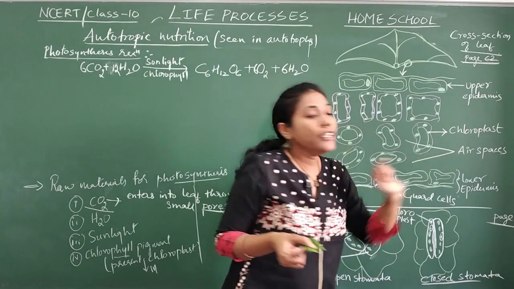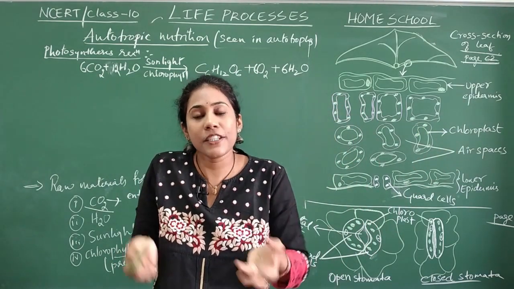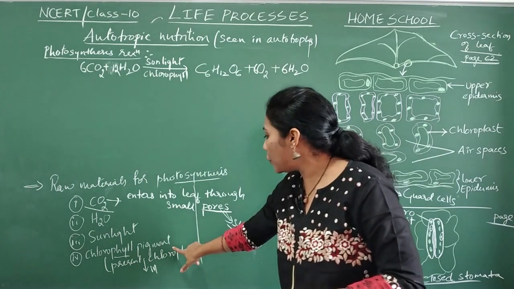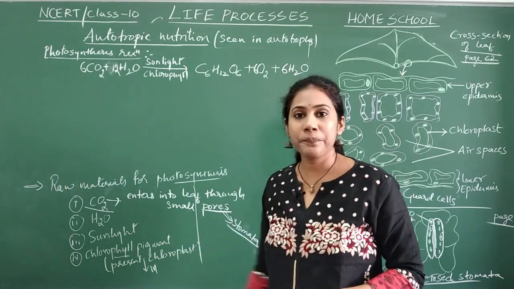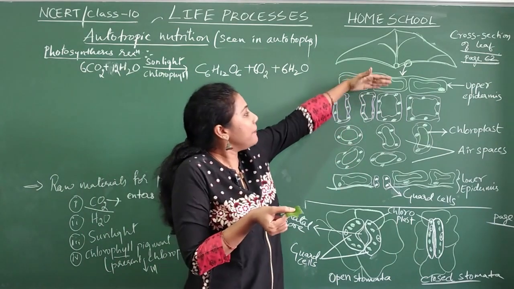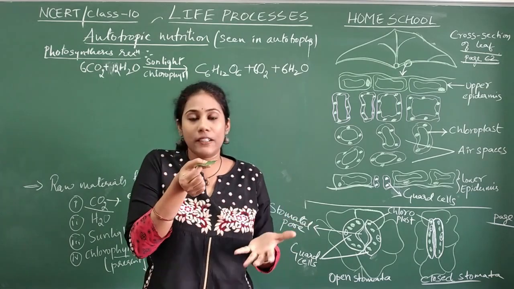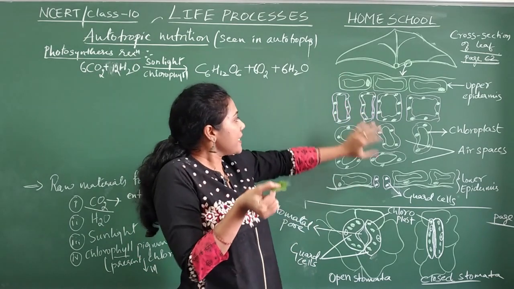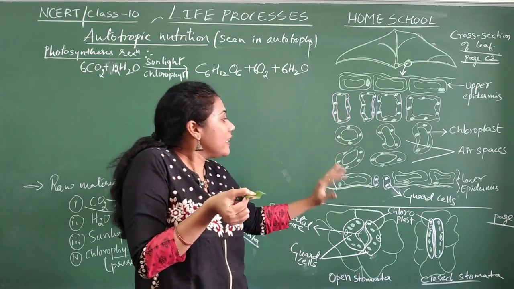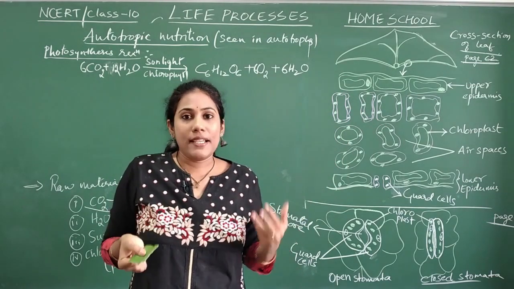They are called chloroplasts. Within the chloroplast, you will have the chlorophyll pigment. So there are so many cells between the upper epidermis and lower epidermis, and all those cells contain a green color pigment containing things called chloroplasts.